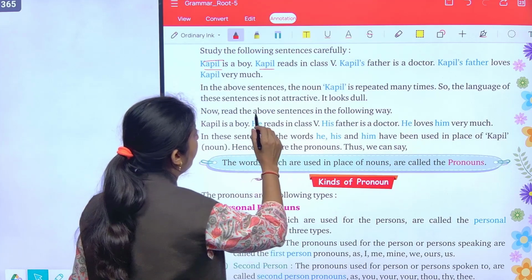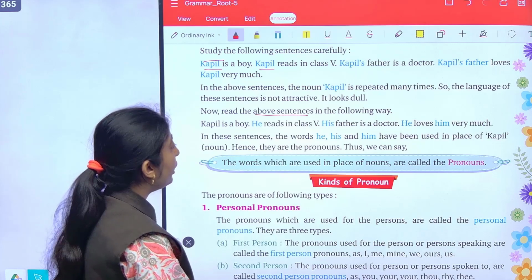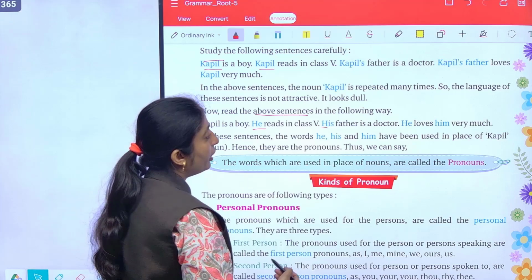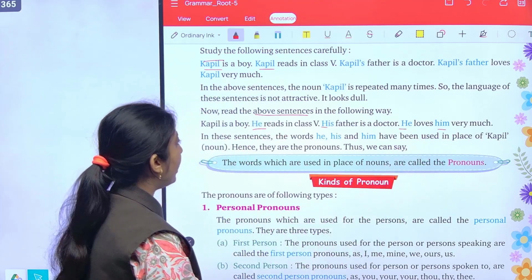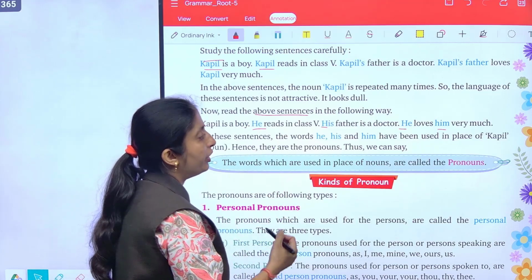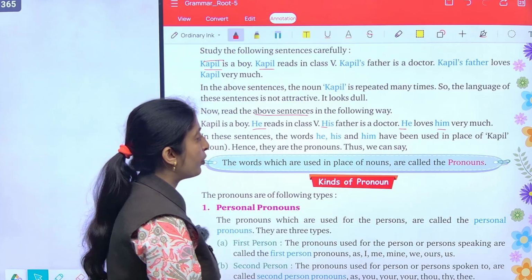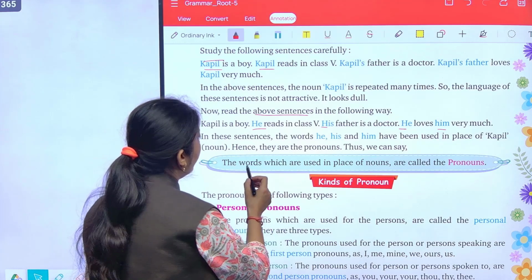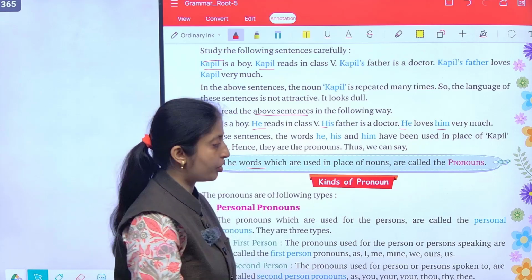Now, read the above sentences in the following way. Kapil is a boy. He reads in class 5th. His father is a doctor. He loves him very much. So, in these sentences, the colored words are pronouns and are used in place of Kapil and his father. Thus, we can say the words which are used in place of nouns are called the pronouns.